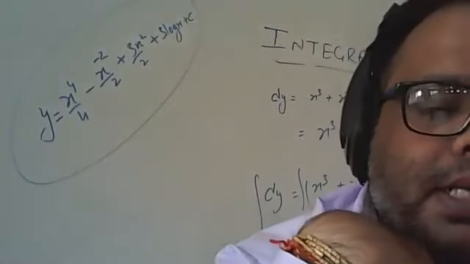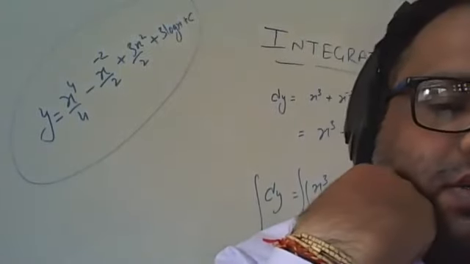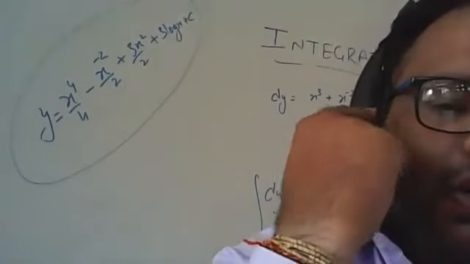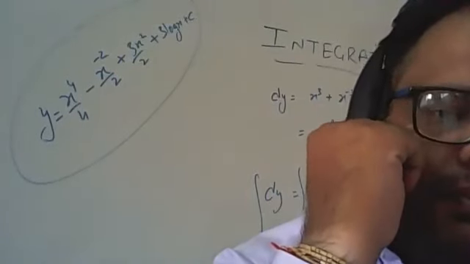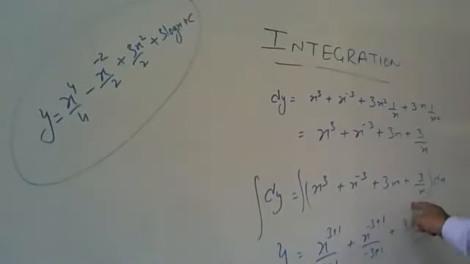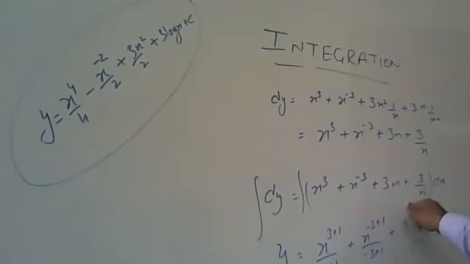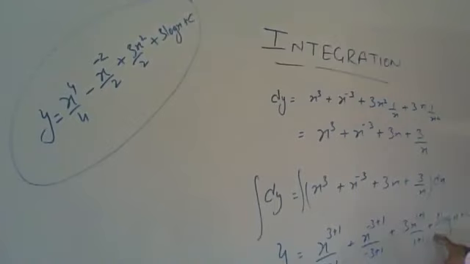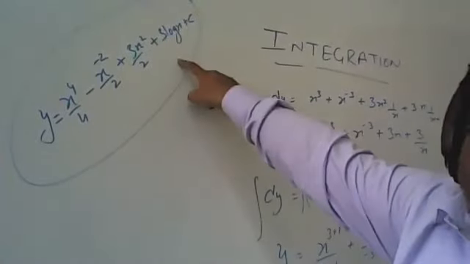For me, the last term is wrong. There will be 3 log x. Please note it down. We will have 3 by x. The integration of 1 by x is log x. So we will write it as 3 log x plus c. You can see over here 3 log x plus c.